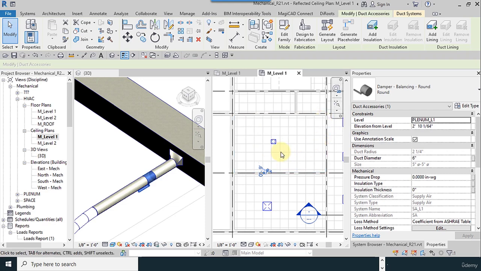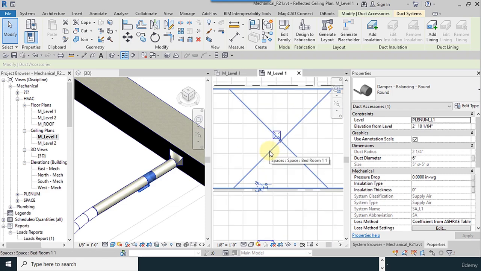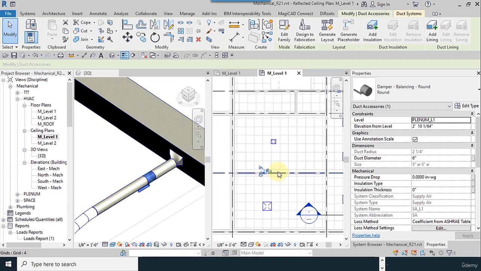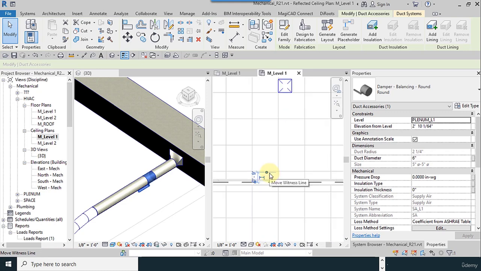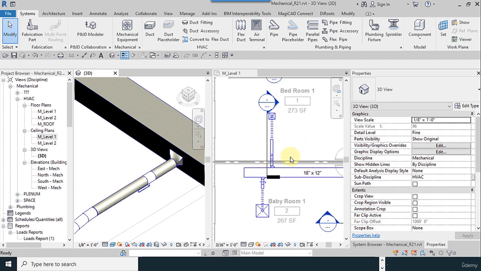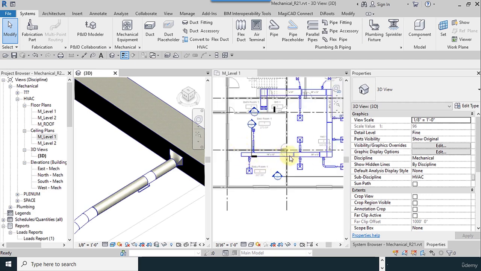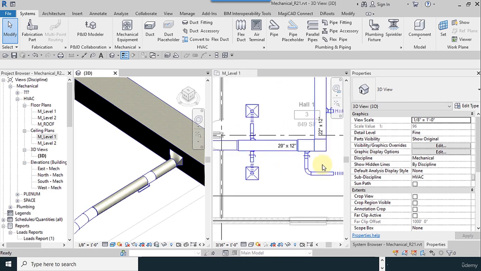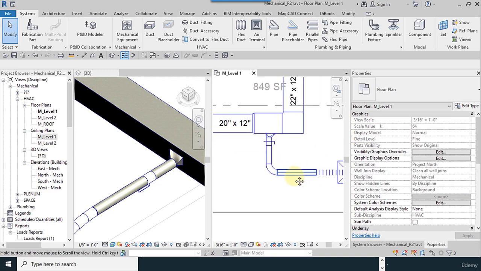If the type of your drop ceiling is gypsum, please do not use a damper because it's not usable, so it's not good to choose. So we use dampers when our drop ceiling is tile shape.